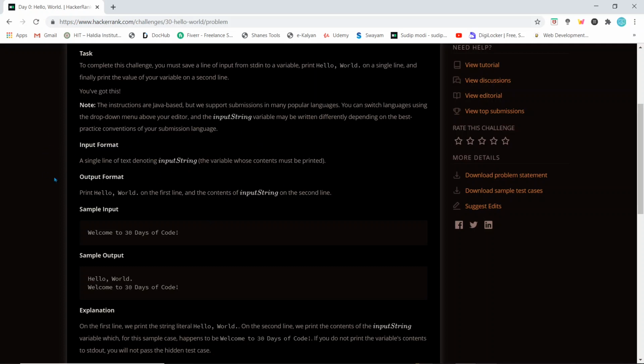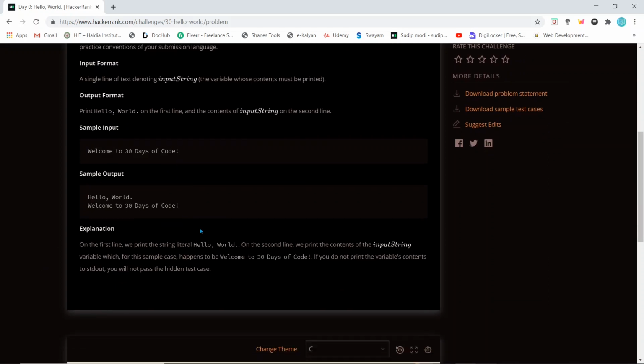Now, the input format and output format. These are probably the most important parts of the problem statement. A single line of text denoting input string, the variable whose contents must be printed. So this is the variable where we will store the input. Its name will be input_string. Now, the output format: print Hello, World. This will be printed first on the first line and the contents of input_string on the second line. So whatever input we take from the user we will print on the second line. The first line will have Hello, World.